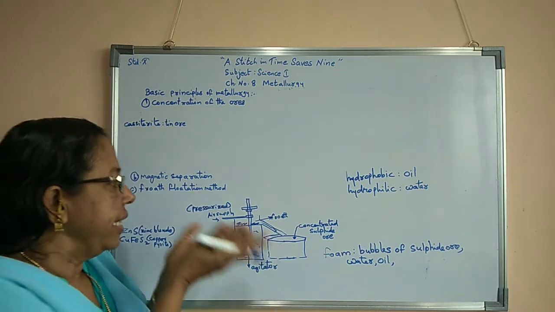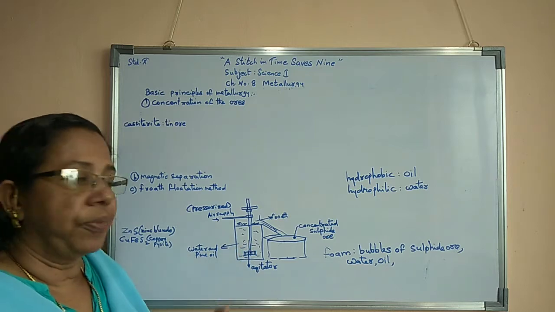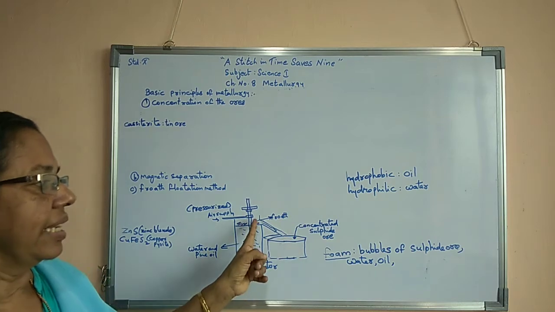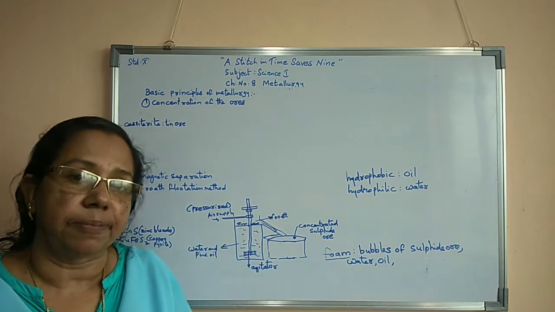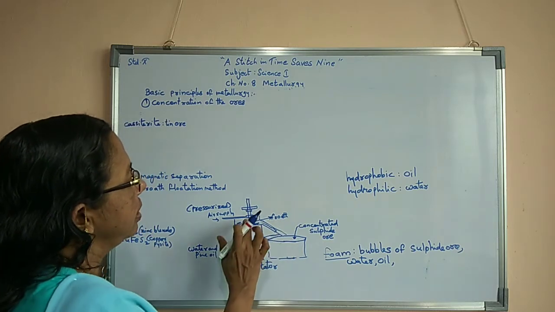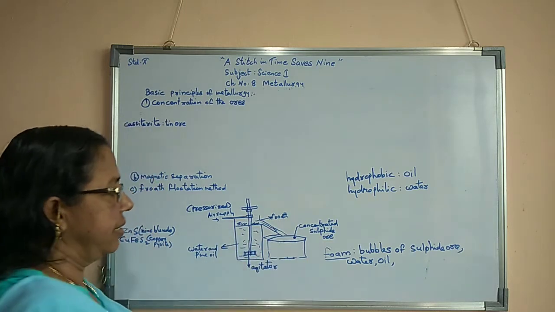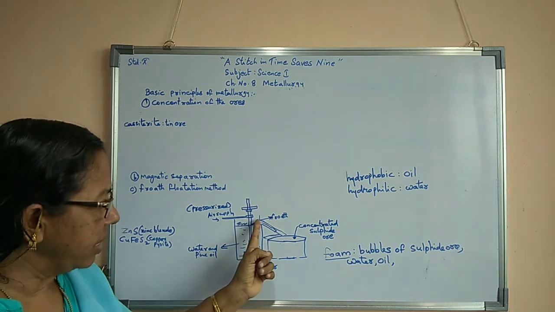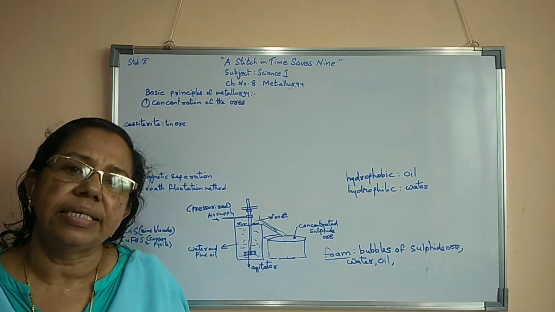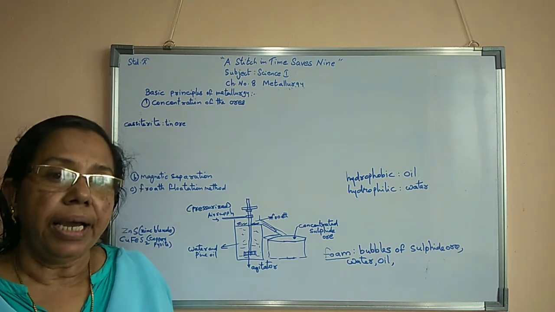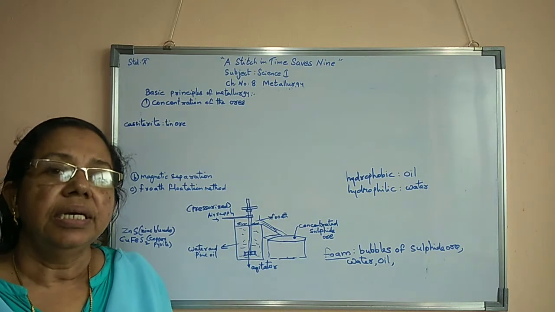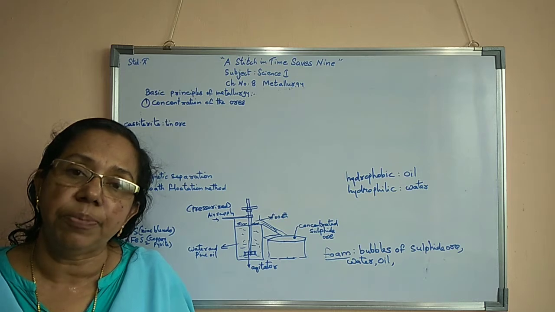As a result, in the form of foam, F-O-A-M, it will collect on top of the water. This collected foam is known as froth, which we collect in a tank. The thing we are collecting inside the tank is known as concentrated sulphide ore. So we can say that in this froth flotation process, only the concentration of sulphide ore is possible.